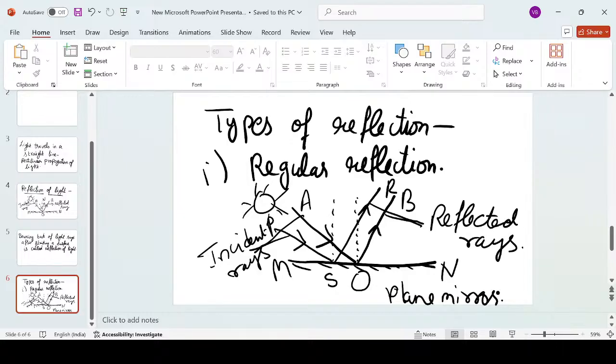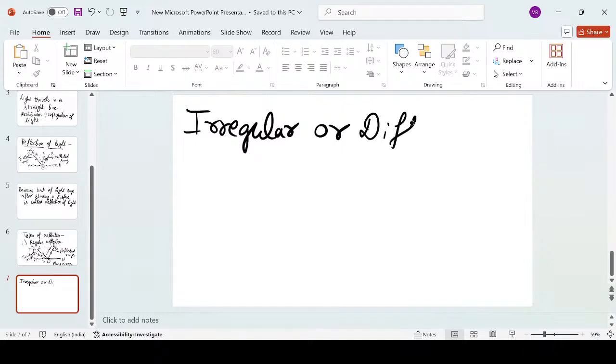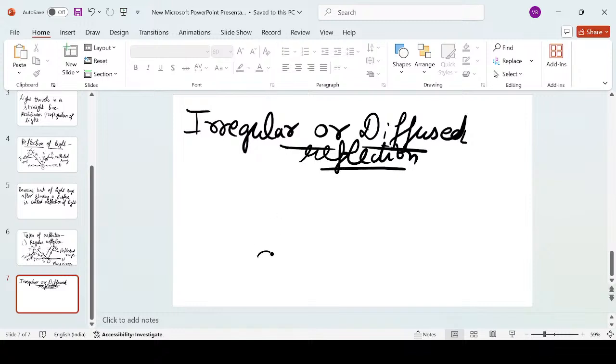All right. Next is irregular reflection or diffuse reflection. What does it mean? Let's take an example.